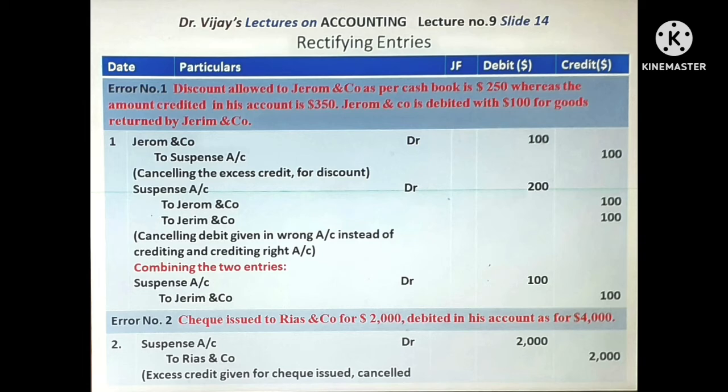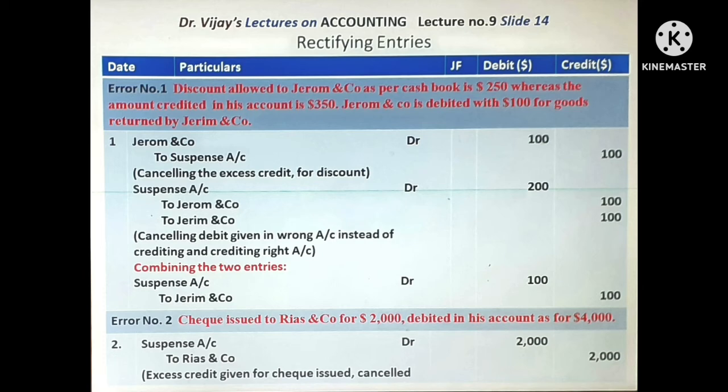So 100 will cancel and suspense account need be debited only for $100. And Jerome and Company is to be credited for $100. So the entry will become suspense account debtor to Jerome and Company $100. The two entries are combined and two errors are corrected by a single journal entry. Suspense account debtor to Jerome and Company $100. Now error number 2.